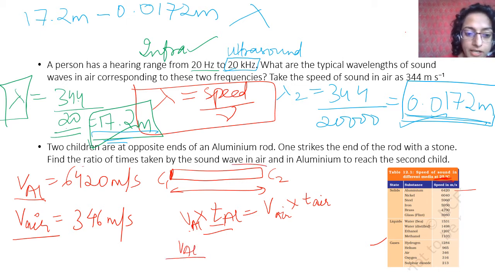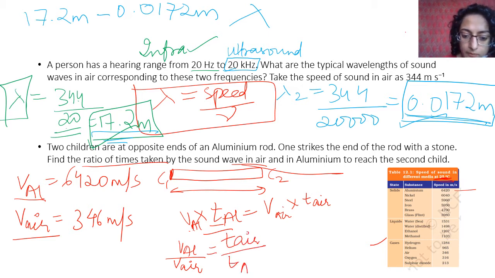Now you have to find the ratio of air to aluminium, right? So V_al upon V_air is equal to time in air upon time in aluminium. This is in subscript, okay?